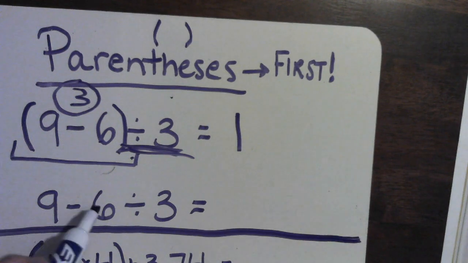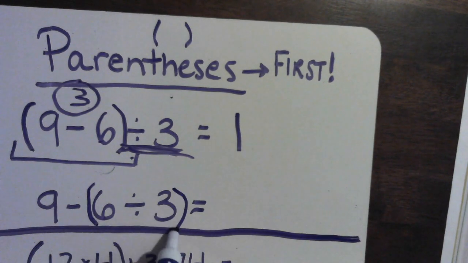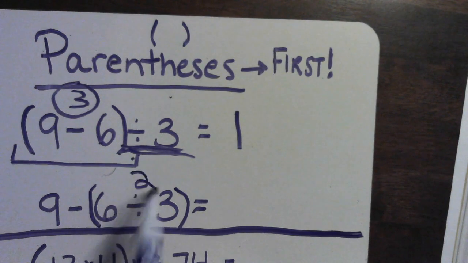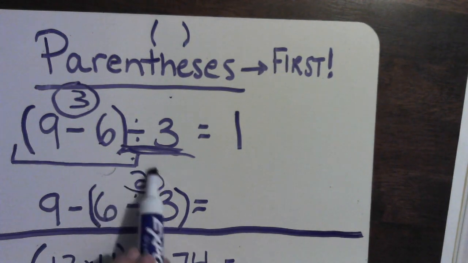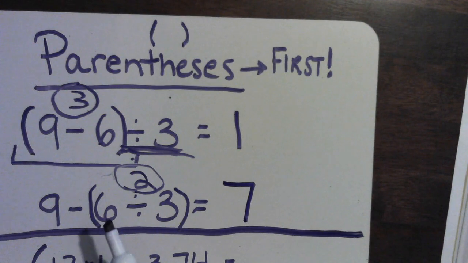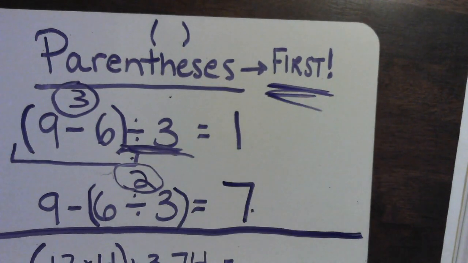Let's say we did 9 minus parentheses 6 divided by 3. That means the first thing you have to do is divide 6 by 3, and then you subtract that quotient from 9. So first, 6 divided by 3 is 2. Then you take 9 minus 2. 9 minus 2 is 7. You see how we have the same numbers and the same operations, but the order in which you do them results in different answers. That's why it's important that whatever's in the parentheses, you do first.